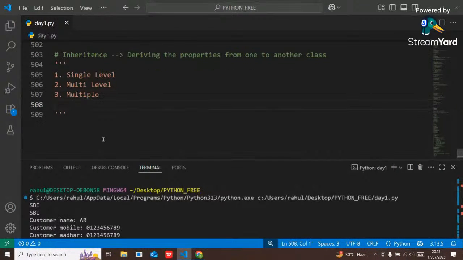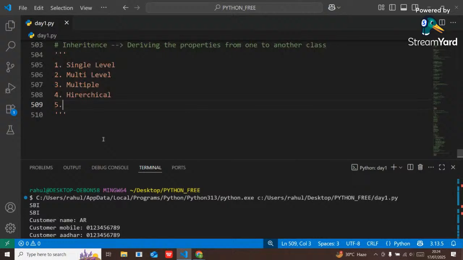Fourth one is hierarchical. And fifth one is hybrid. Got it, guys? Single, multi-level, multiple, hierarchical, hybrid. Total five types of inheritance are there in Python.